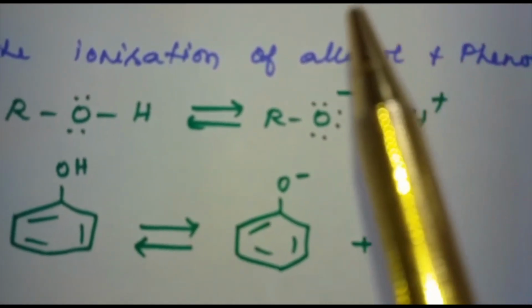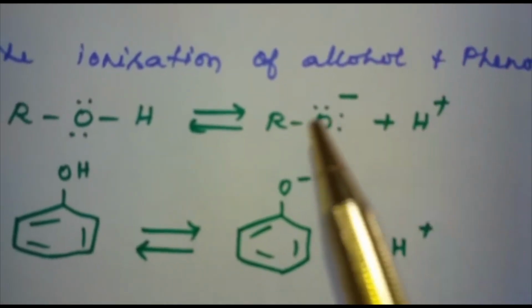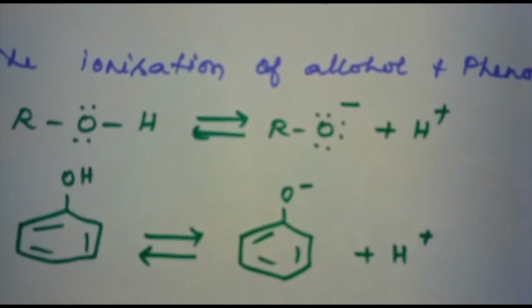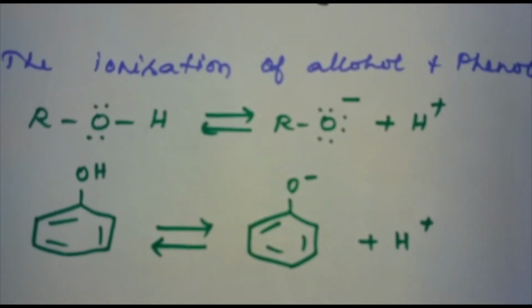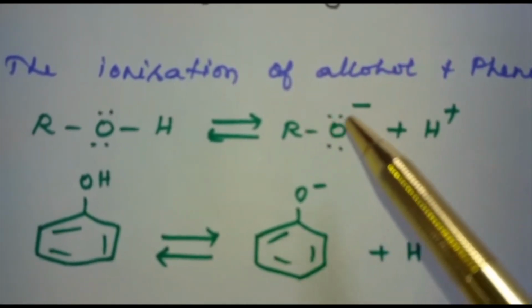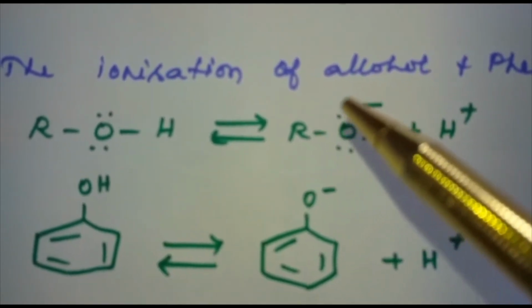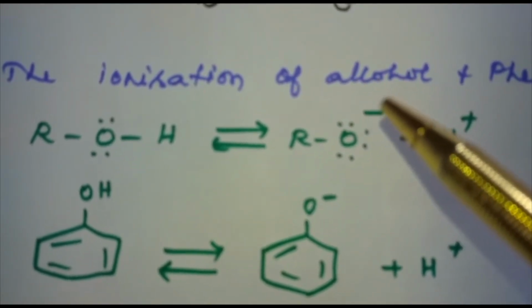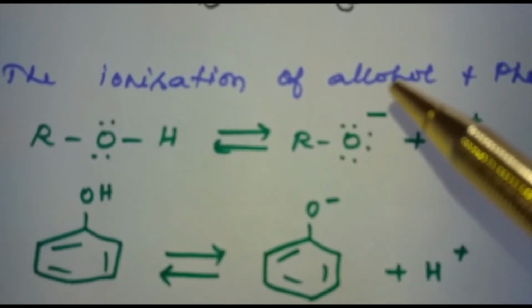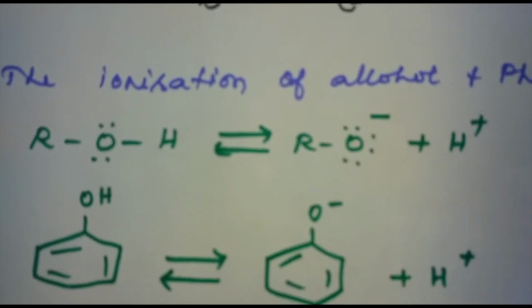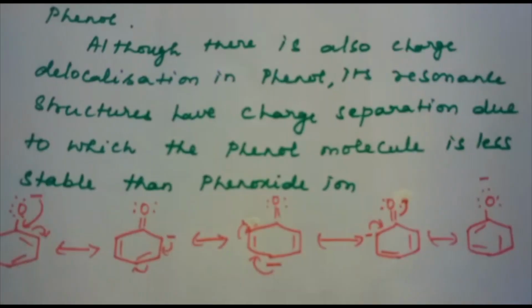Let us examine the stabilities of alkoxide and phenoxide ion. In the alkoxide ion, the negative charge is localized on oxygen, while in phenoxide ion, the charge is delocalized. Let us see the resonance structures.